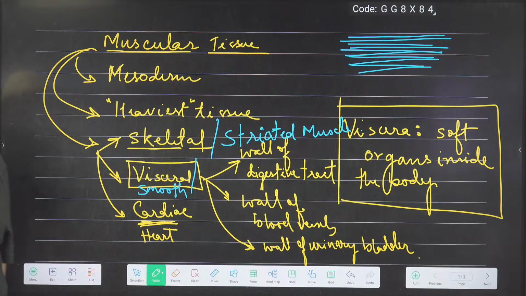Now let's come to cardiac. Now what the heart is saying, bro, don't mess with us. Let us have only one name. You may have many names in skeletal, striated, visceral, smooth. Heart is only heart. So heart is cardiac muscle. So there is no alternate name for cardiac muscle, but the alternate name of visceral is smooth muscle, and of skeletal is striated muscle.